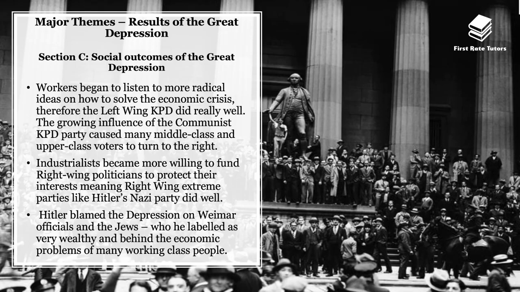Industrialists also became far more willing to fund right-wing politicians like Hitler in order to protect their interests. Hitler also used this skillfully because he blamed the Great Depression on Weimar officials as well as groups such as the Jews, whom he labelled as really wealthy and behind the economic problems of many working class people.